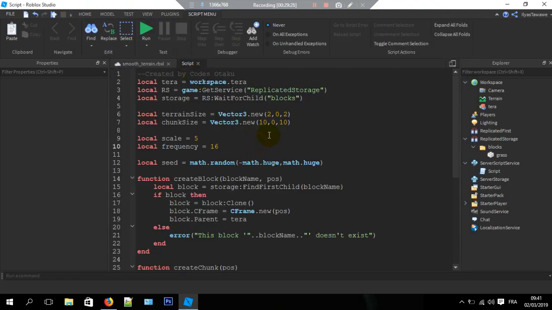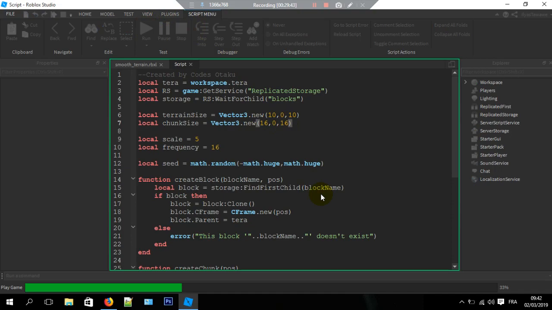But be aware, make sure not to use big numbers here in the chunk size and the terrain size. Well, let's actually get a little bit bigger and see how the performance is going to go down. I have, well, not a good PC, just 4GB RAM, a dual core processor, 1.6 GHz Intel Pentium, and as you see, it's already not responding.